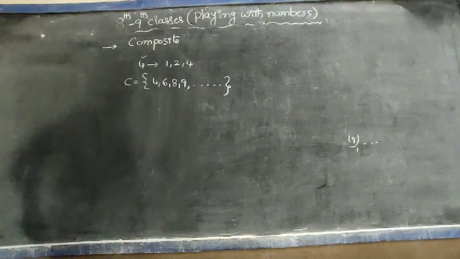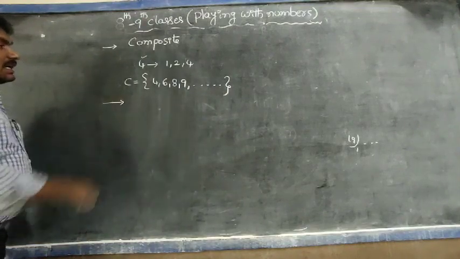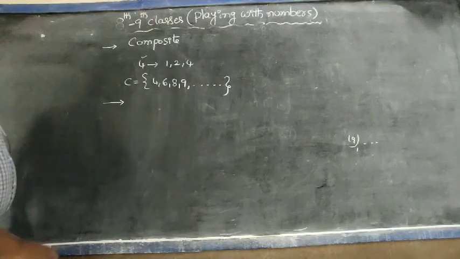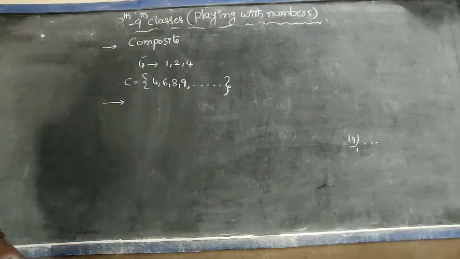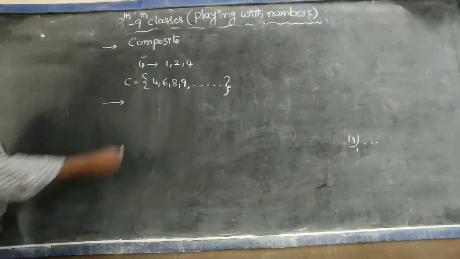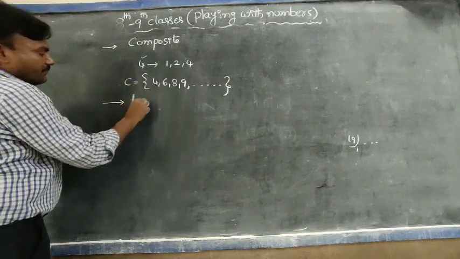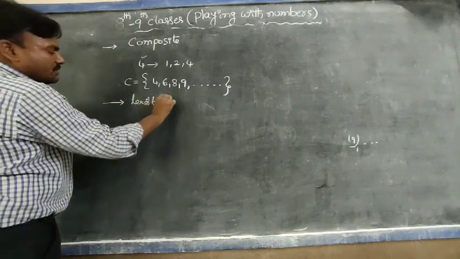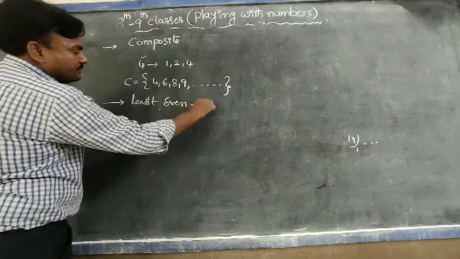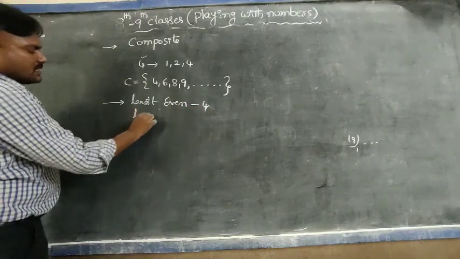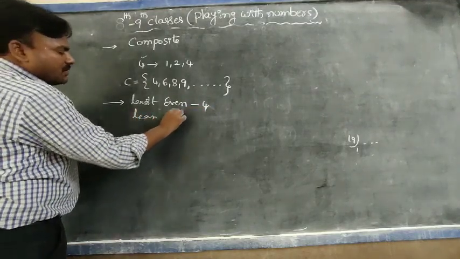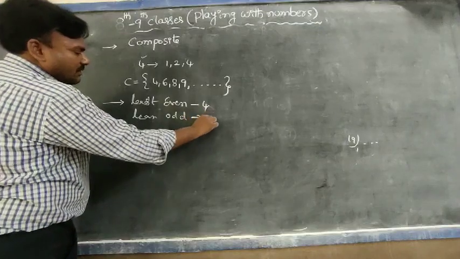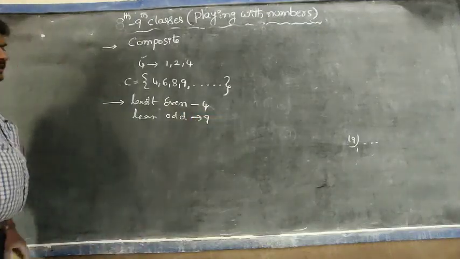Yes, observe here, which is the least composite number, and which is the least even composite and also odd composite? So here the least even composite number is 4 and the least odd composite number is 9. Very important here, students.